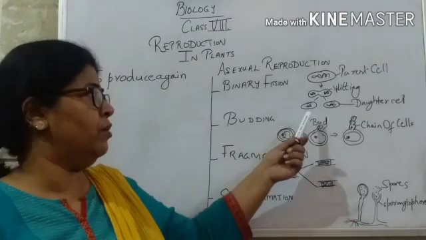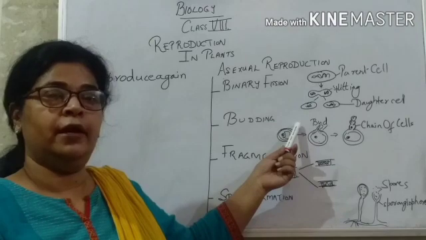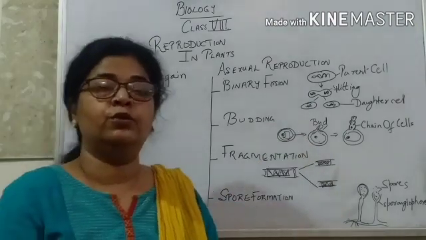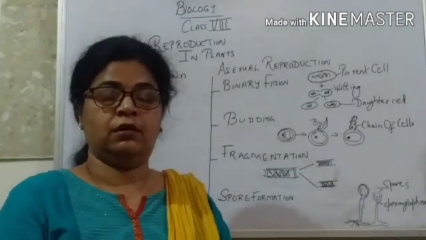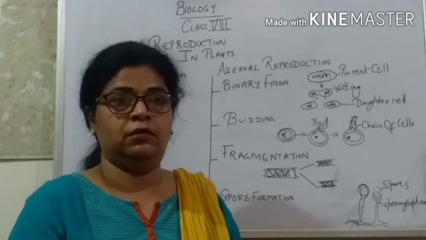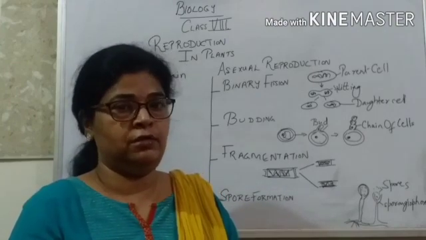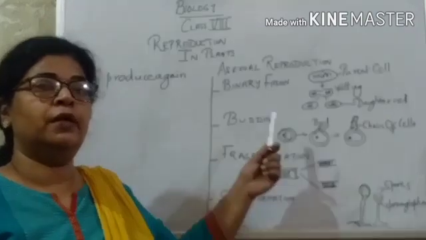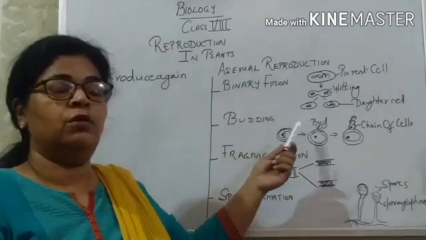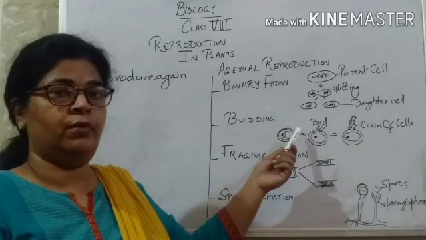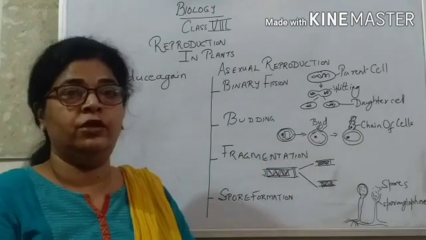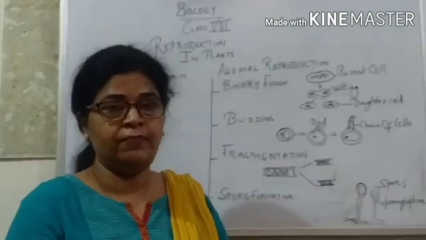The second type of reproduction is budding. Buds, you know, are seen in plants as floral buds, axillary buds. But here, budding is an asexual mode of reproduction seen in yeast and certain algae.